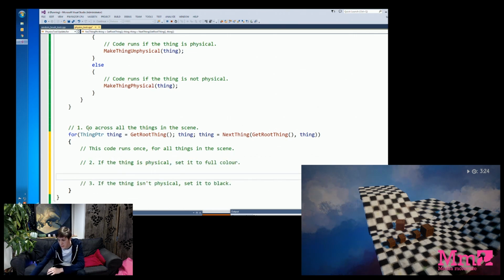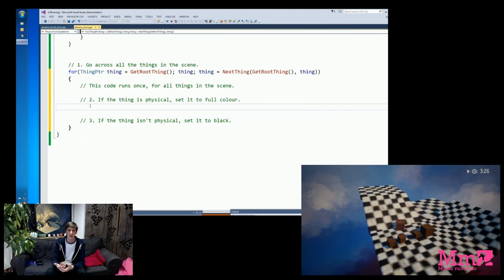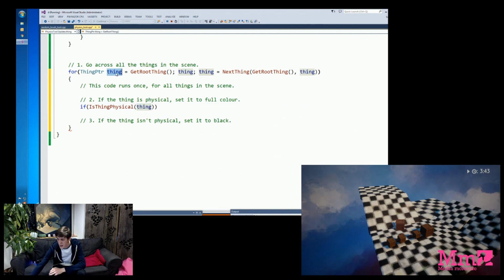So now we want to change colours. The easiest thing to say is, again, it's another if check. We've said if it's physical, do this, otherwise do this. So we say if is thing physical, same bit of code we used up above, we give it the thing, and in this case the thing is coming from the for loop.